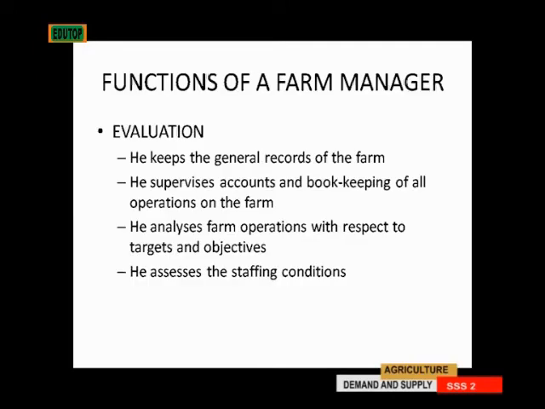Then the last role of a farm manager is evaluation. He keeps the general records of the farm. Then he supervises the accounts and bookkeeping of all operations on the farm. The farm manager also analyzes farm operations with respect to the target and the objective. Then he assesses the staffing condition. He tries to look at, okay, with all the goals I've set, which ones have I been able to achieve? Which one is yet to be up to date, and things like that. So he looks at what he's doing and makes sure that he's really progressing.